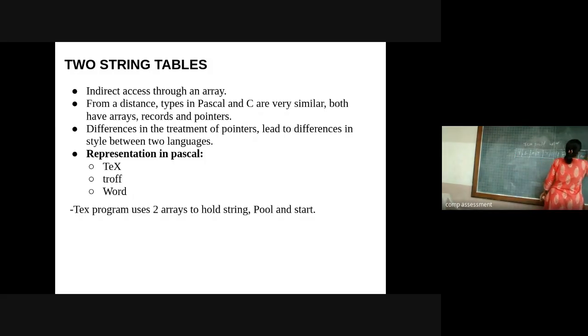So basically in Pascal, whenever you access these three words, this is my pool of the given strings, and while accessing, it is going to create another array which will point into it. I will have a start array, with the pool indices 0, 1, 2, 3, 4, 5, 6, 7, 8, 9, 10, 11.